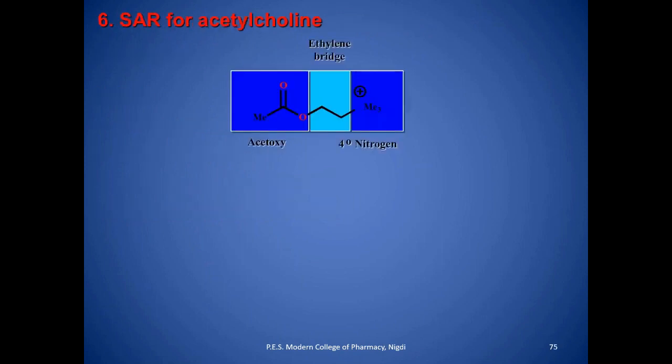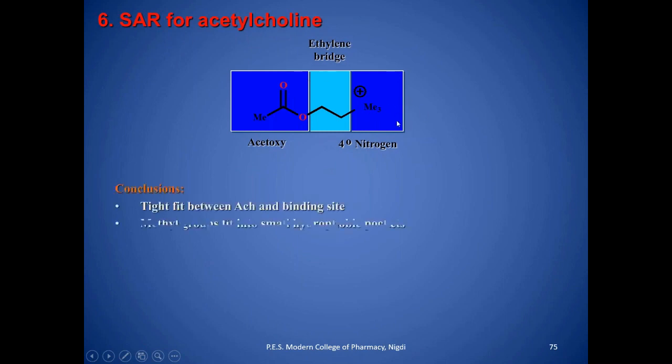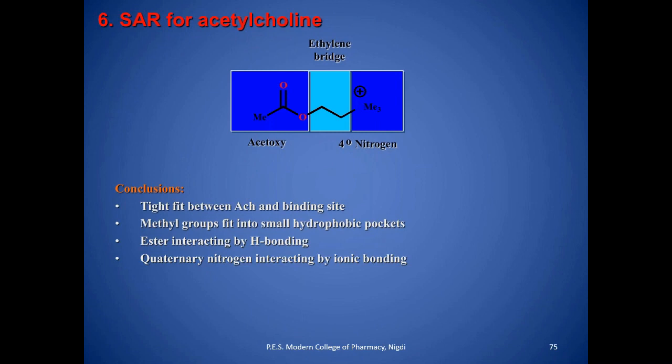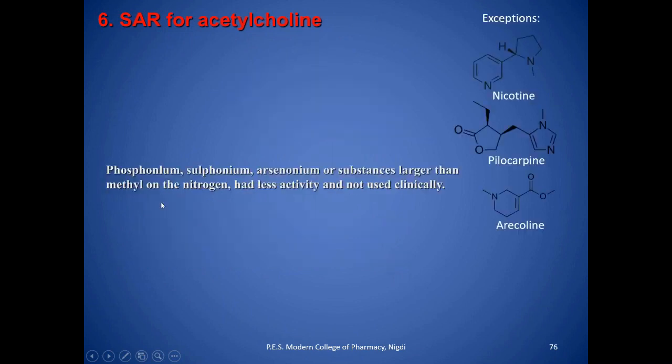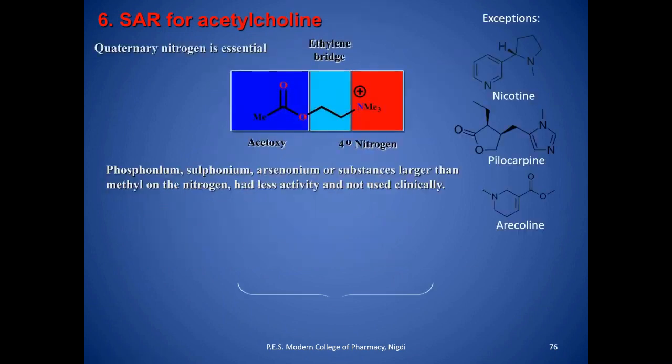Then the SAR of acetylcholine. SAR is most probably classified into three types. Here you can see that on the basis of these three regions, they are classified: acyloxy, ethylene bridge, and quaternary nitrogen. So the first requirement is that quaternary nitrogen is essential.